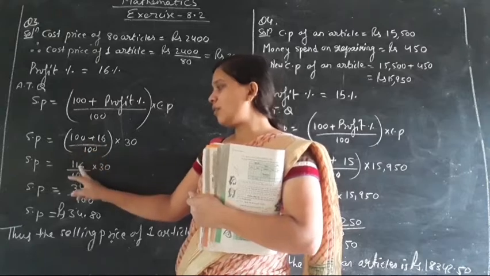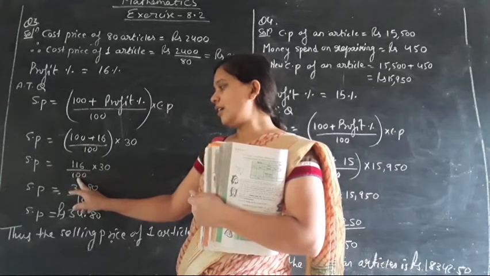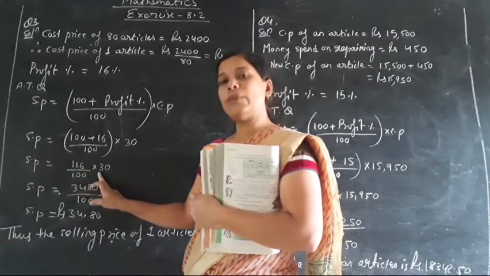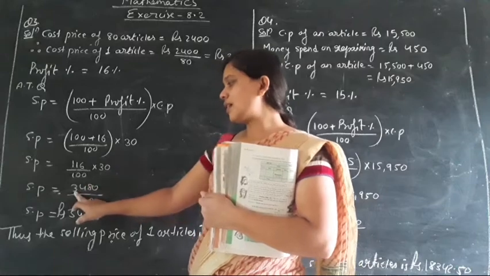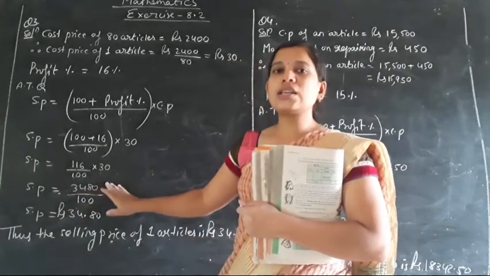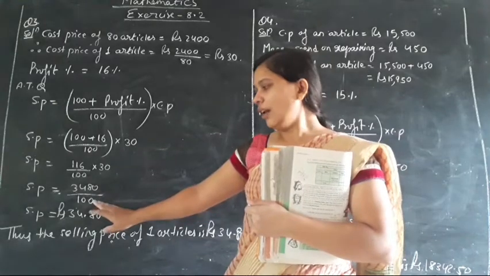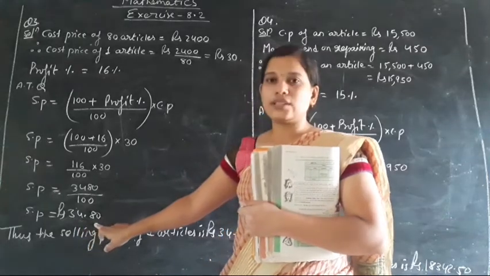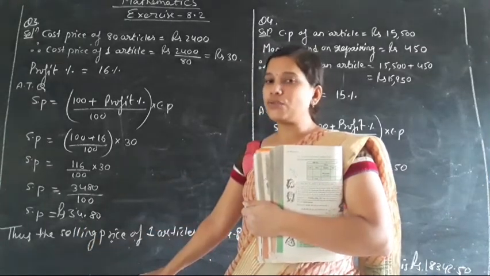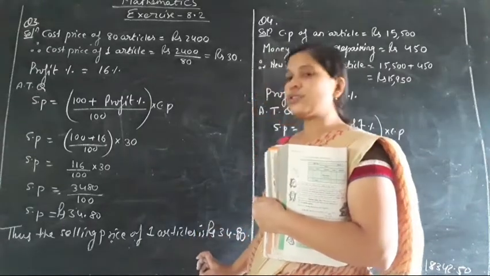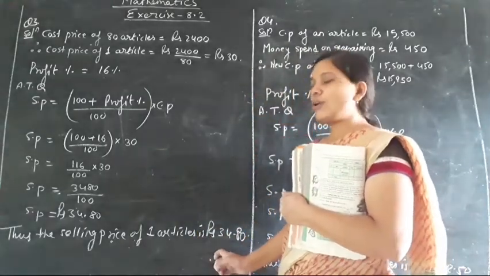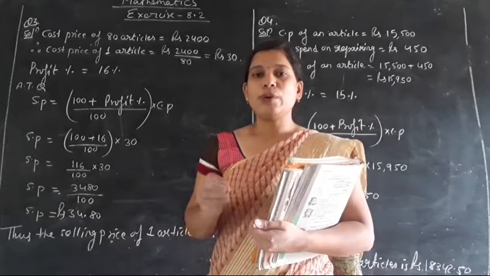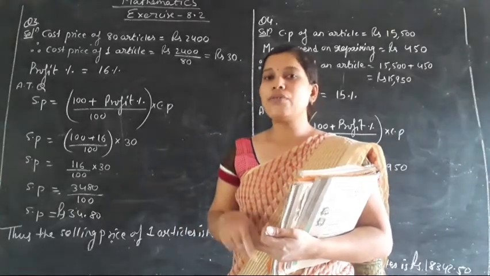So 100 plus 16 will be 116. 116 divided by 100 into 30. So 116 will be multiplied with 30. You will get the required answer as 3480. Now this 3480 will be divided by 100. The selling price of one article will be equal to rupees 34.80. Thus we can say that the selling price of one article will be equal to rupees 34.80. Understood? So dear student, be attentive in the question because the selling price of one article is asked.